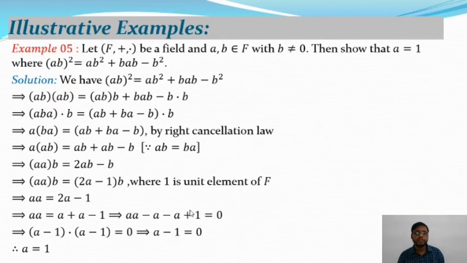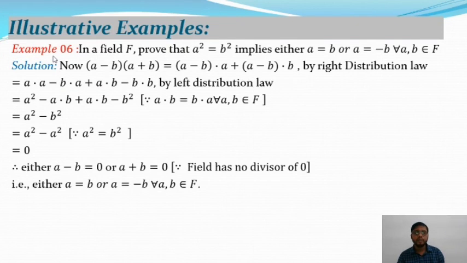And from this equation we get two factors, that means (a minus 1)(a minus 1) equals 0. From this we get a minus 1 equals 0, that means a equals 1. Now move on to the sixth example on integral domain and field. So here is the example. In a field F, prove that a² equals b² implies either a equals b or a equals minus b for all a, b belonging to F.